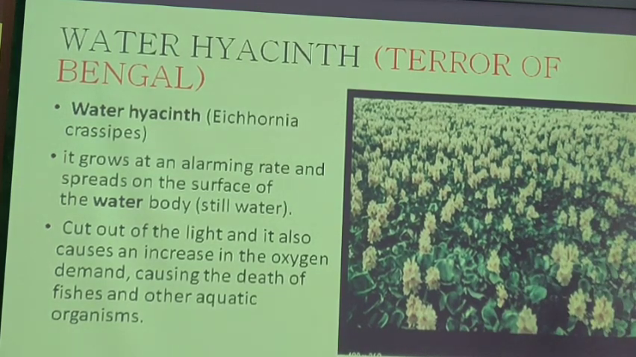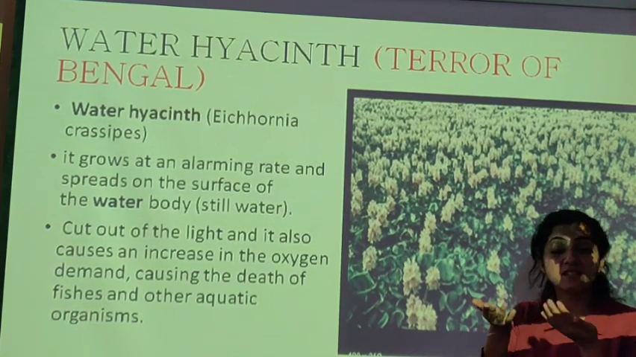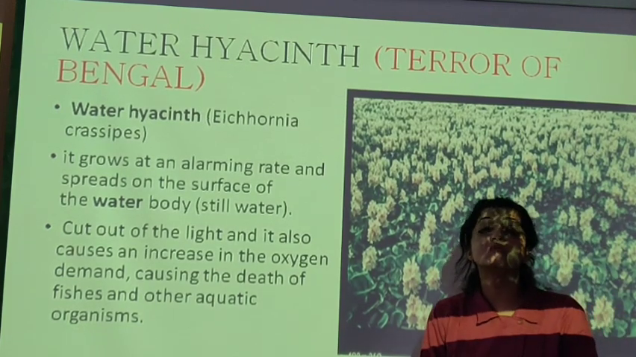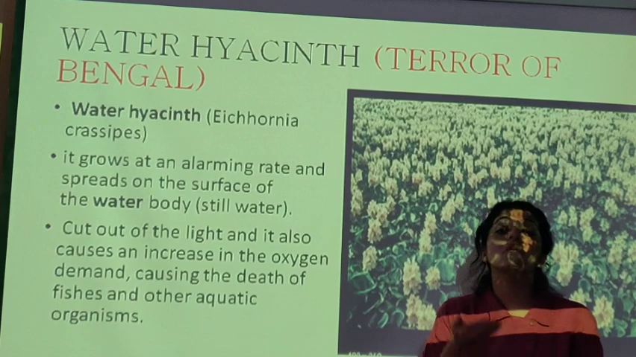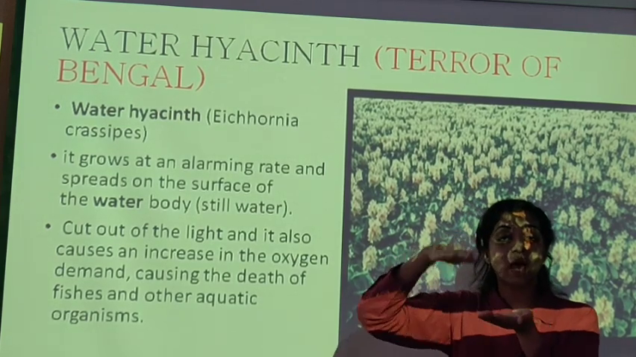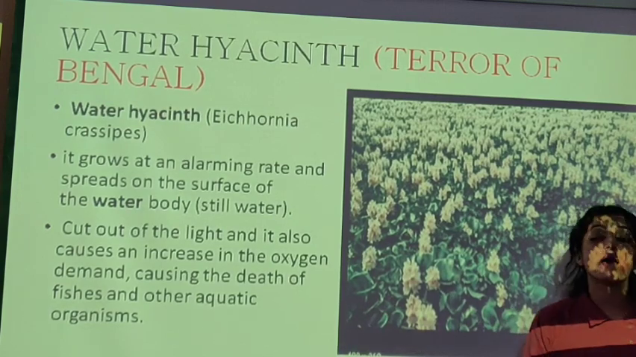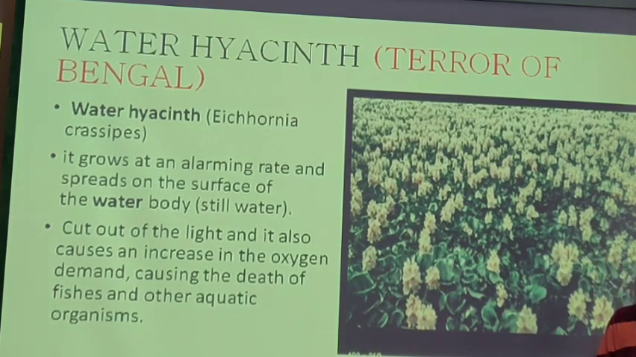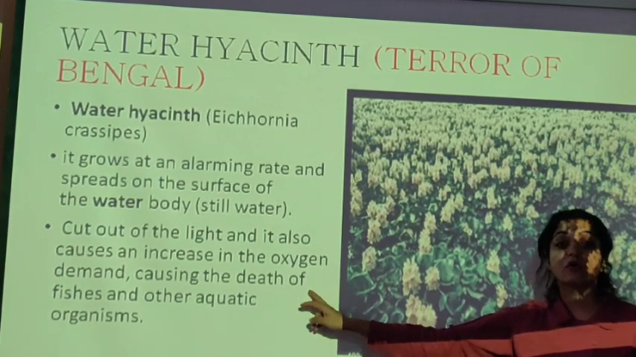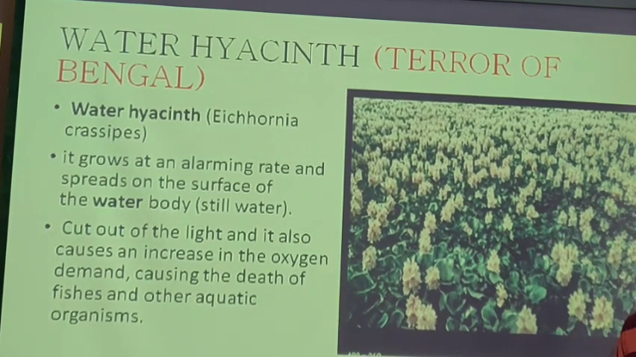It cuts out the light and oxygen, even the light to the aquatic animals below. The light is cut off because of these plants on the surface of the water. The oxygen is cut off, so they are going to die. Fishes and other aquatic organisms. It was causing the death of the fishes and other aquatic organisms.